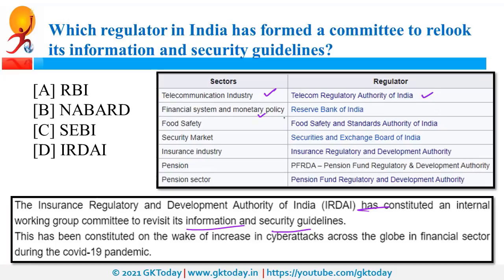For financial sector, RBI is the regulator. For food safety, FSSAI is the regulator. FSSAI is under Ministry of Health and Family Welfare. For securities market, SEBI is the regulator. For insurance sector, IRDAI is the regulator, and for pension sector, PFRDA is the regulator.